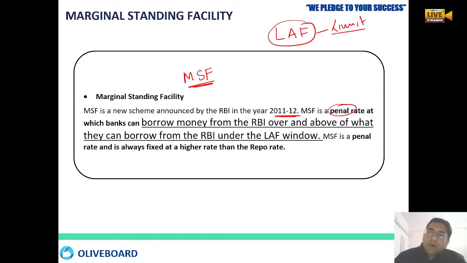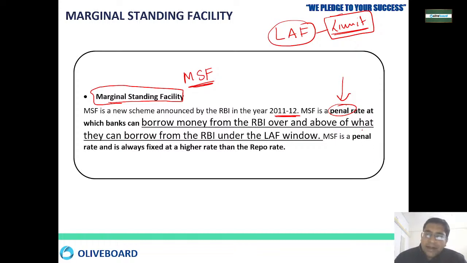You cannot simply borrow anything from the RBI. But if even after that you have taken all your money of the LAF quota and still you want some more money, then RBI will give that money under the marginal standing facility. And there they will charge a penal interest rate that will be higher than your repo rate.